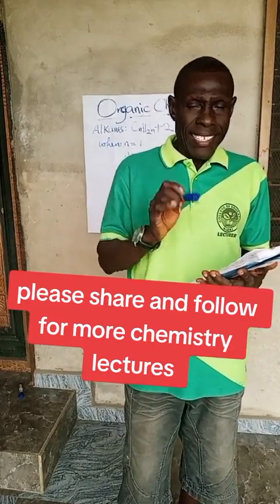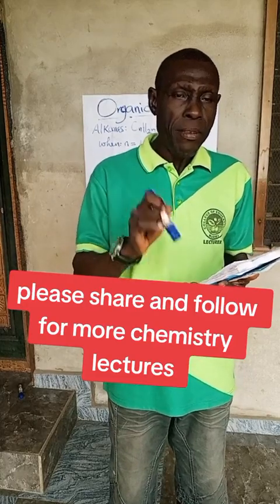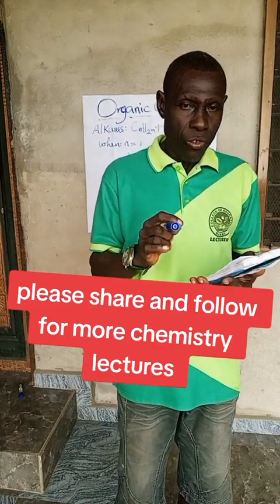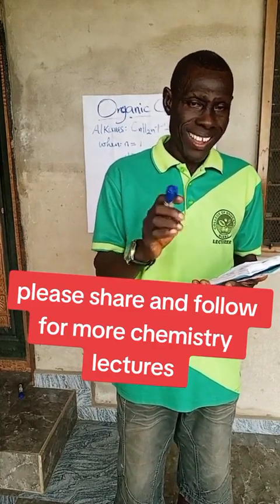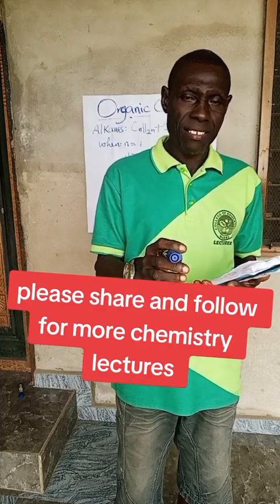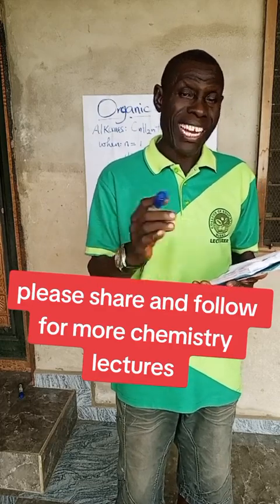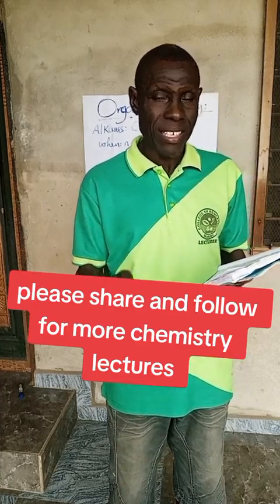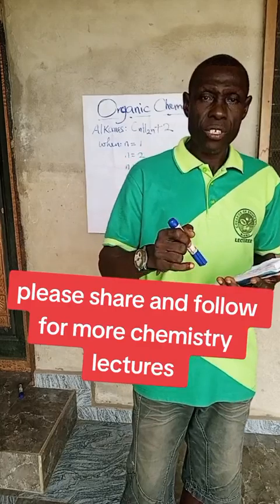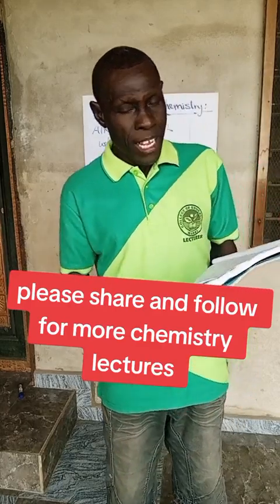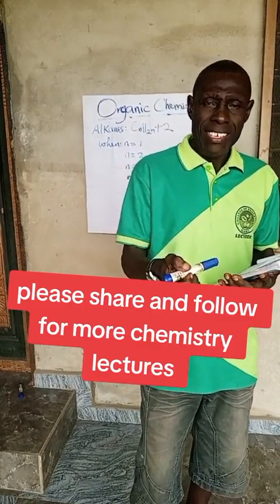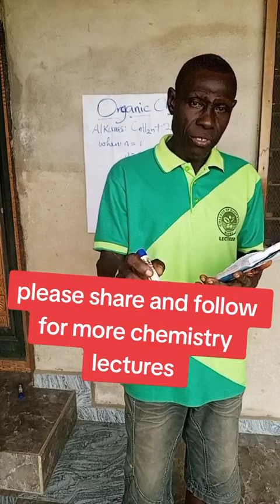There are three major homologous series, which include the alkanes, the alkenes, and the alkynes. There are other ones called the alkanols and the carboxylic acids, which are called organic acids. These are various homologous series. Now let us talk about the alkanes. The alkanes are saturated hydrocarbons.